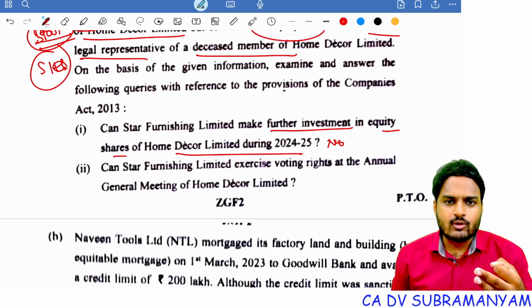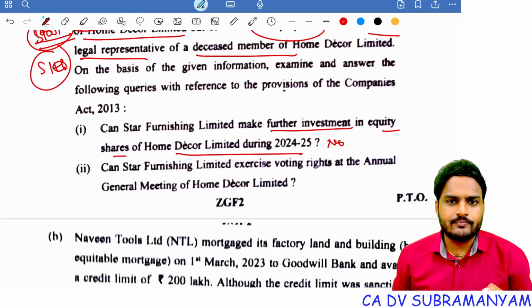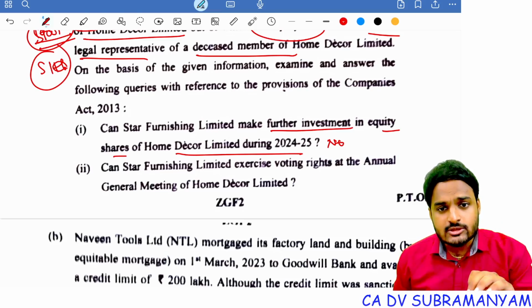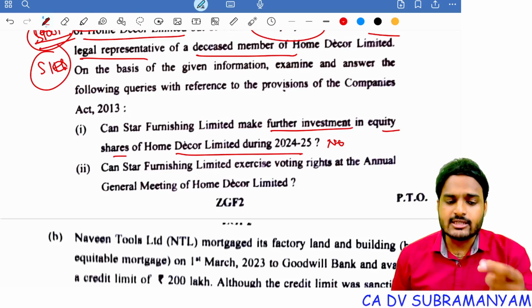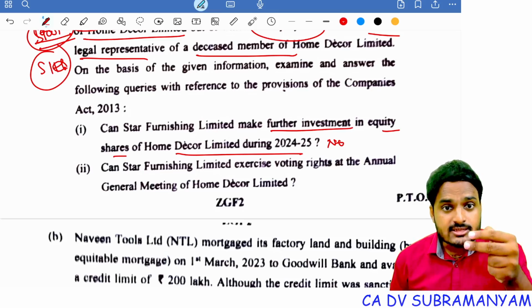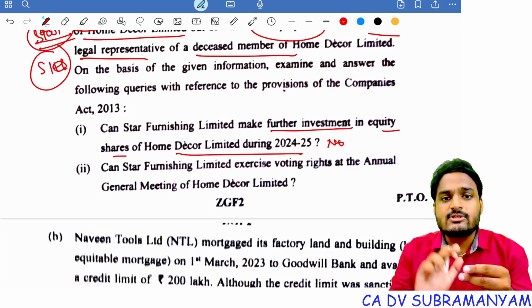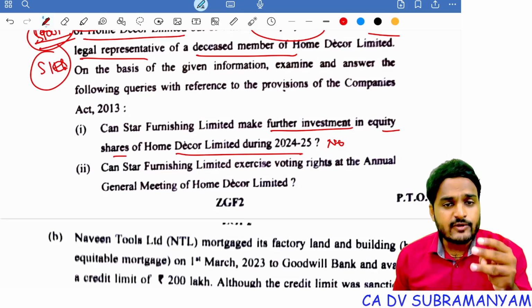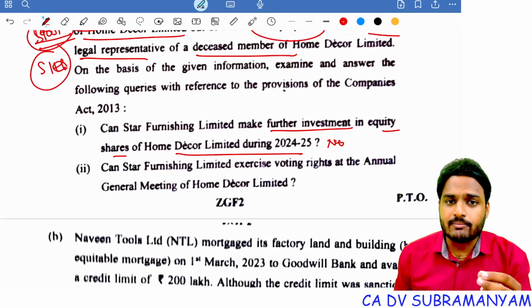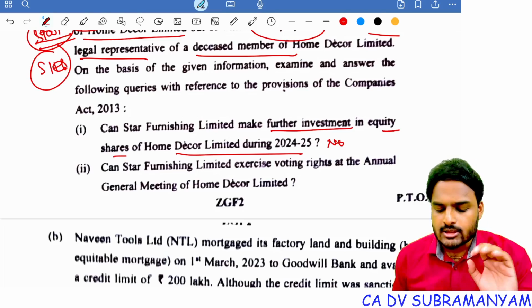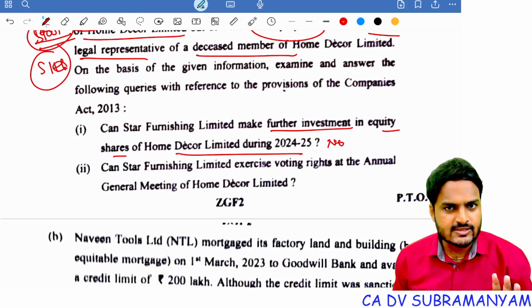Understood? Everyone, only in 2 cases voting rights are allowed. In the last case, that means it is holding shares and the beneficial ownership is also lying with itself only. In case of legal representative, in case of trustee, it is just a registered member. Beneficial interest lies with some other persons. In the last situation, it is holding shares and the beneficial interest is also lying with the subsidiary company. So in the last case, the subsidiary company is not entitled to vote in the holding company general meetings.